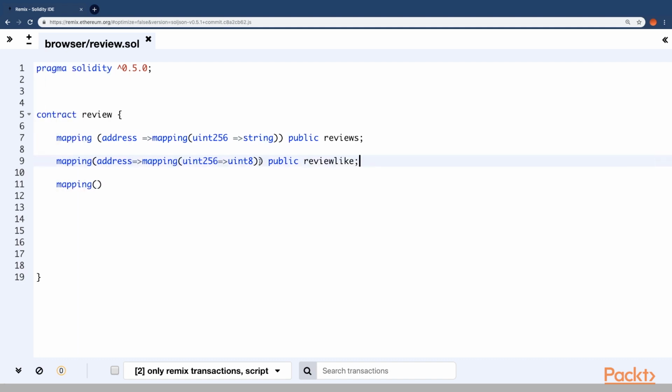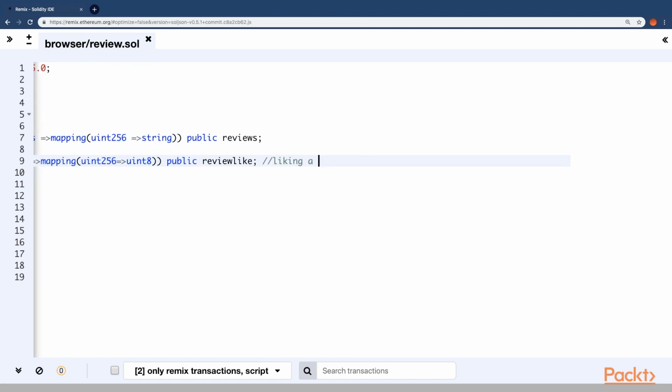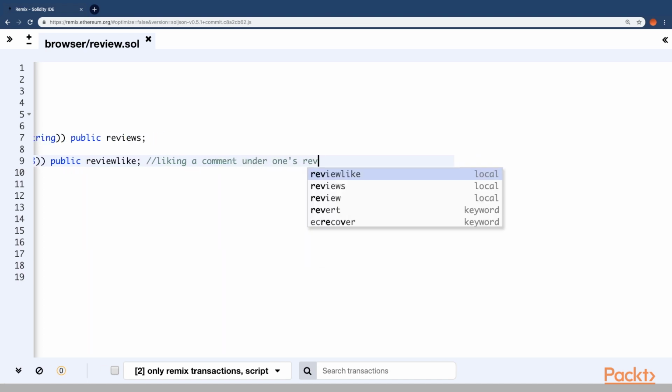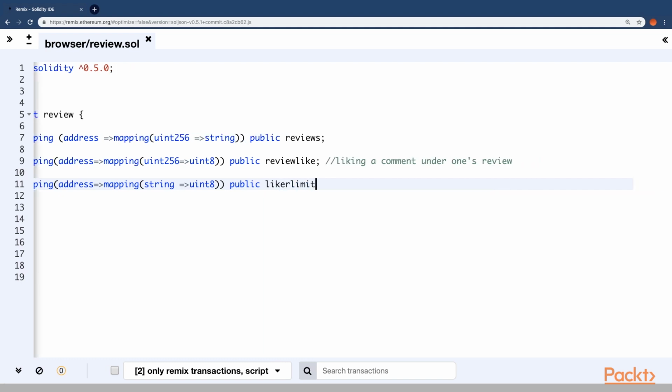So let's put it this way. The first one is liking a comment under one's review. That'll make more sense. So the first one will be liking someone's reply or comment under someone else's review. And the third one is liking the review itself. Address to mapping, and inside the mapping, string to uint. Now let's put the name of this as liker limit.